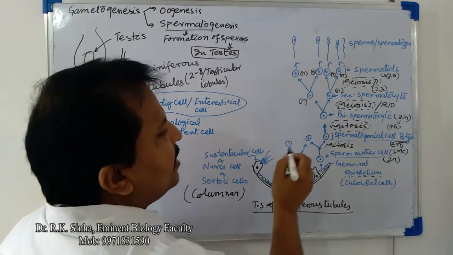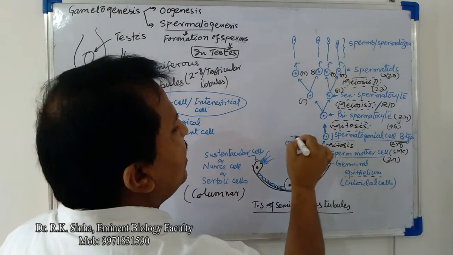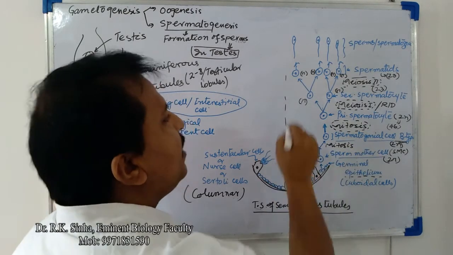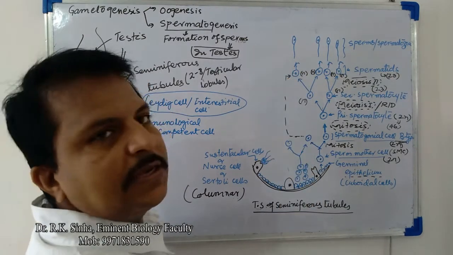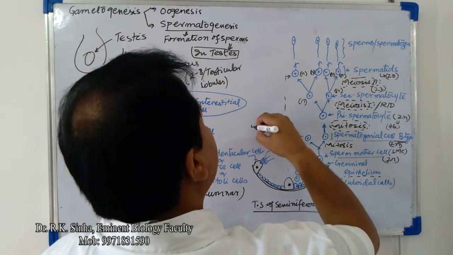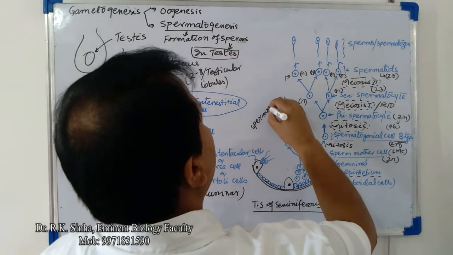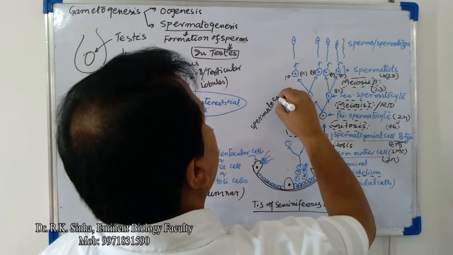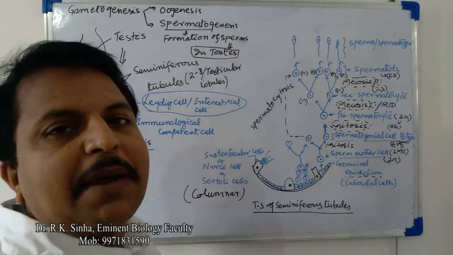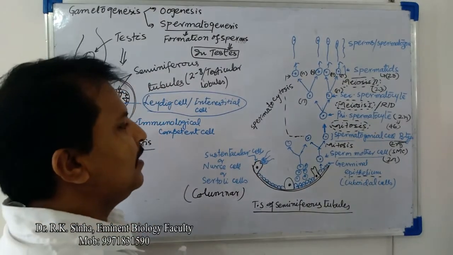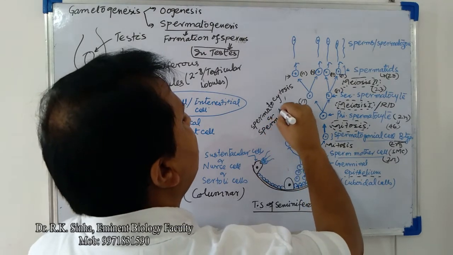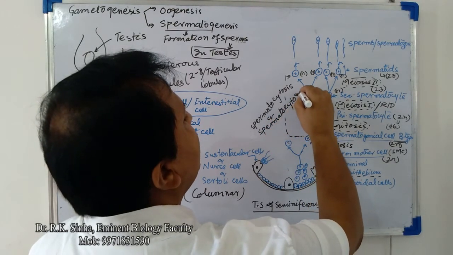The entire process from here to here, from the spermatogonial cell till spermatids, is termed spermatocytogenesis.